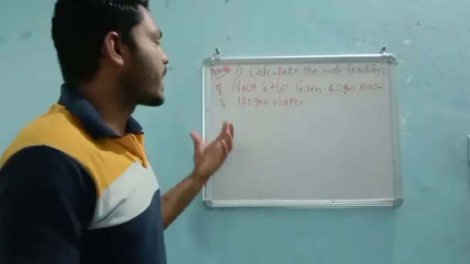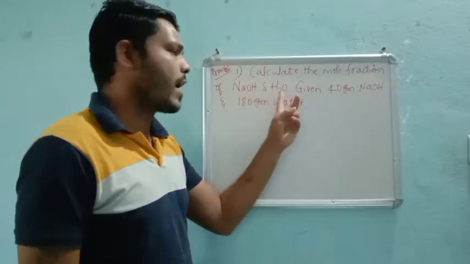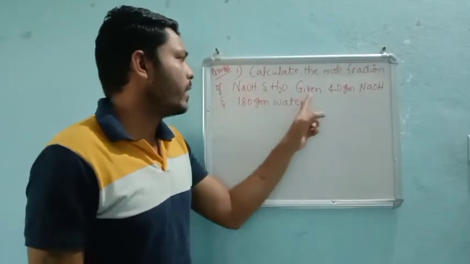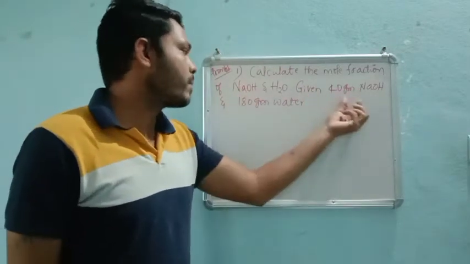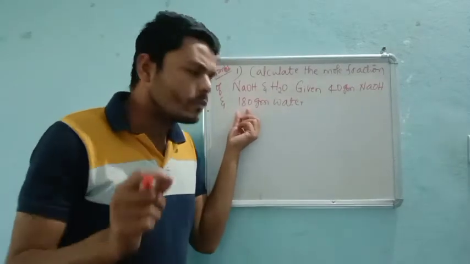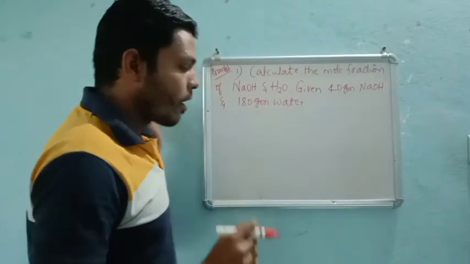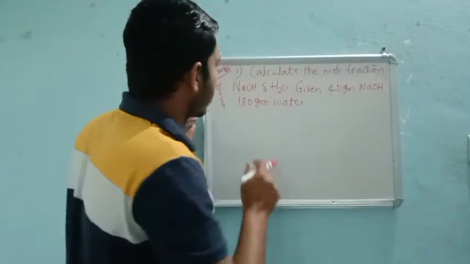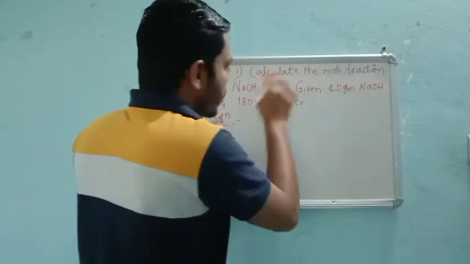So we need to calculate the two quantities. Say this as A and B. Given A, the mass is 40 gram, and B, that is water, is 180 gram. First we will solve one by one, since we cannot solve both at a time.